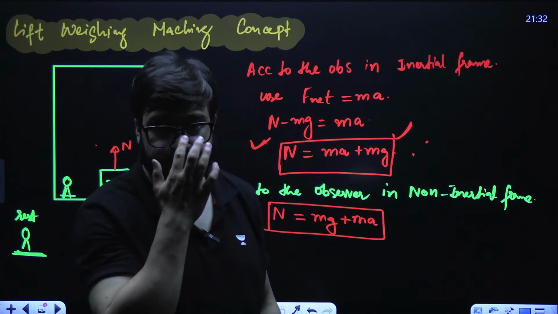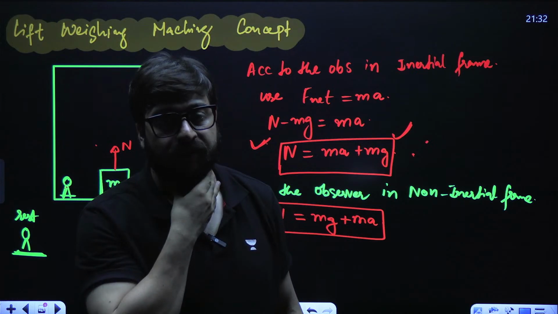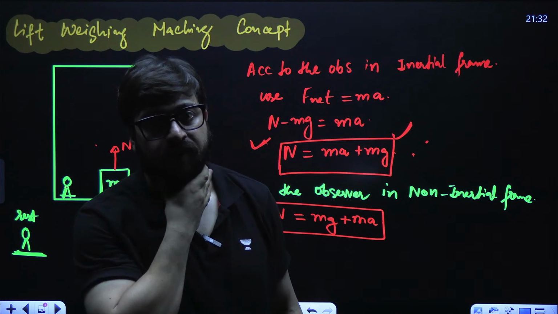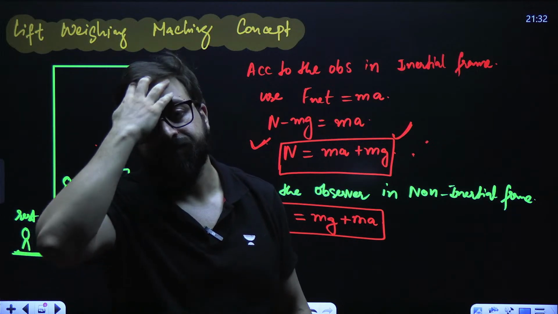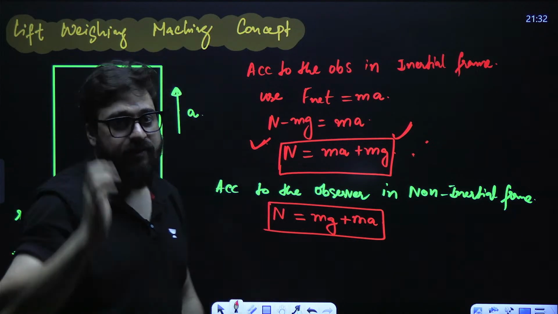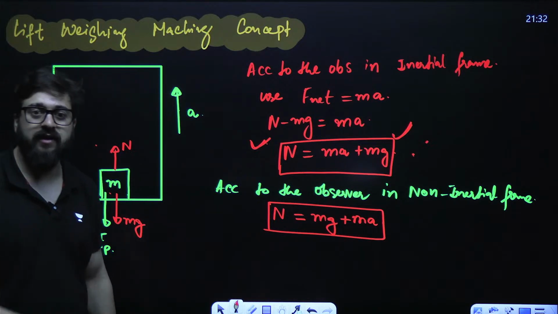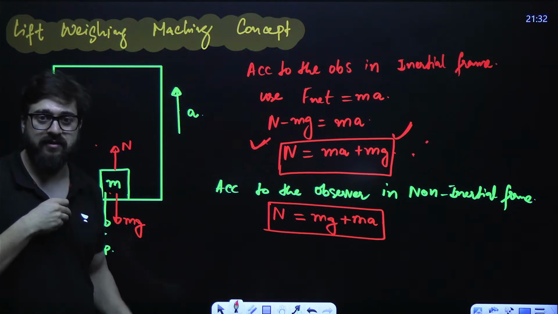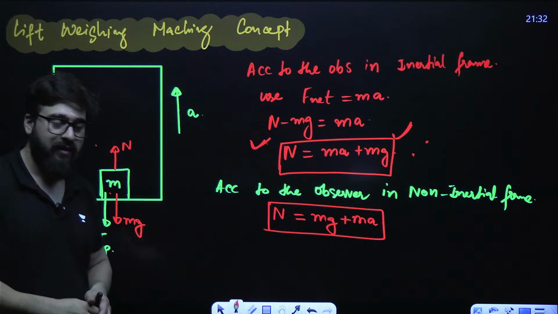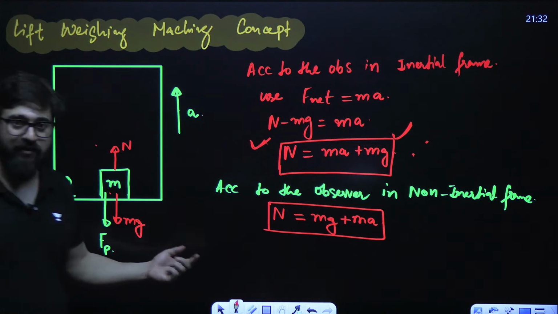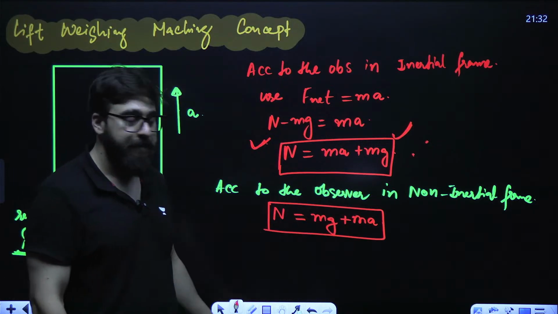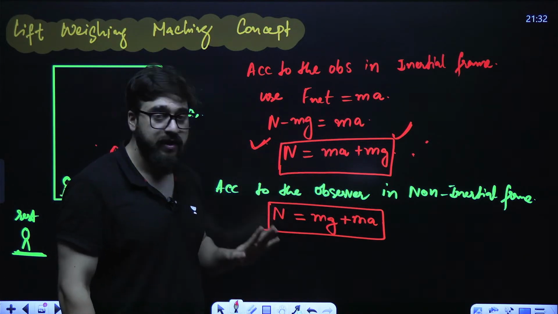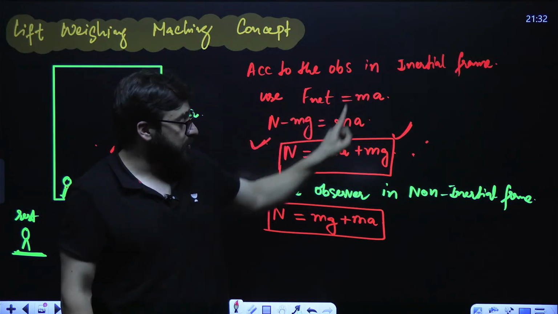Is this clear, everyone? So I can simply say N is equal to mg plus ma, according to the inertial frame.